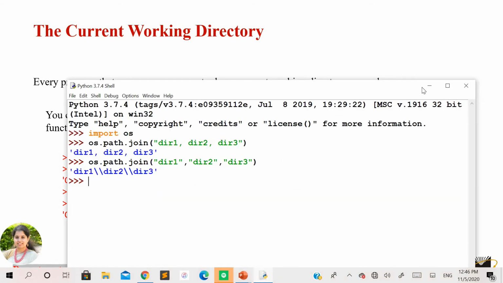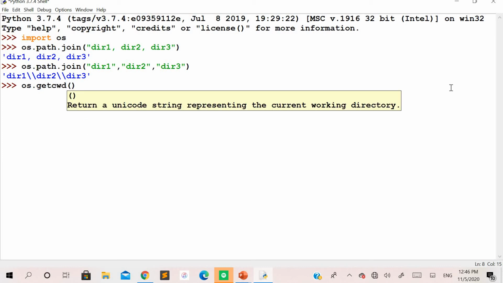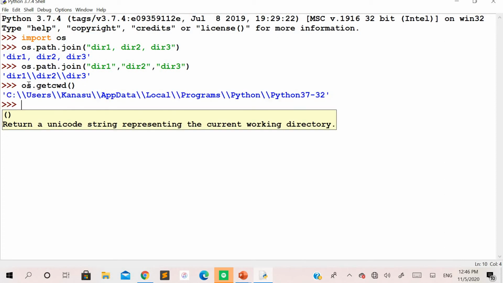So first you should know the current directory here. All these methods I am discussing are used with the help of the module known as os. So os dot getcwd is nothing but get current directory.